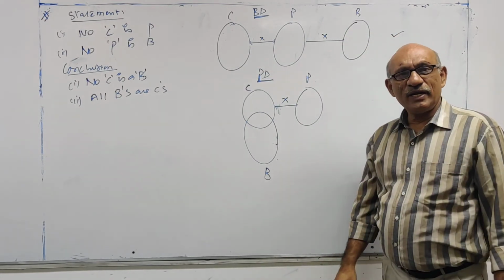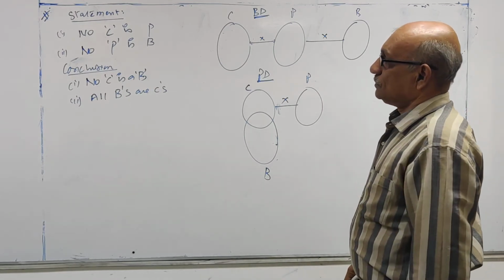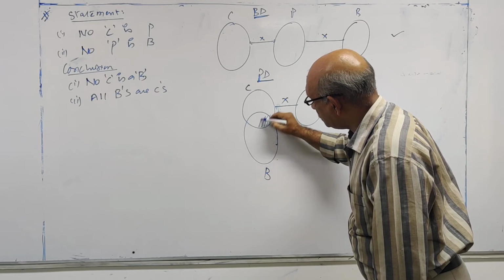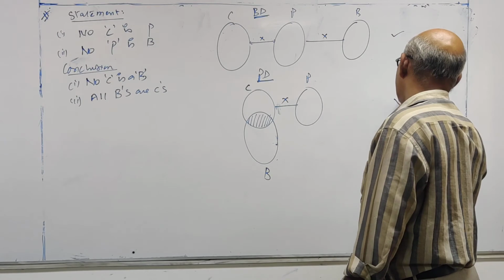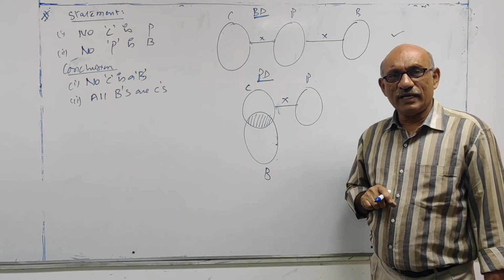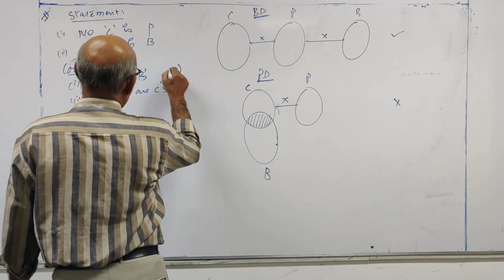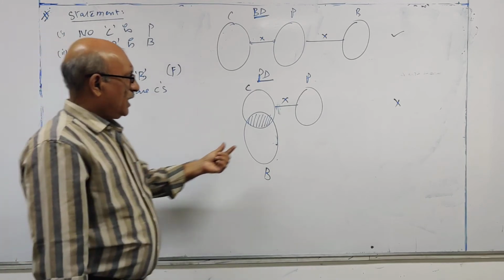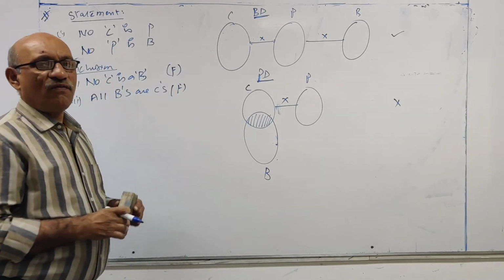So in the basic diagram it is true. And in the possible diagram there is a possibility that some B's are C's. So in the possible diagram it is false. If it is false in any one of these two diagrams, then the conclusion is not acceptable, it is false. So this is false. All B's are C's is false, again only some B's are C's here. This is also false.